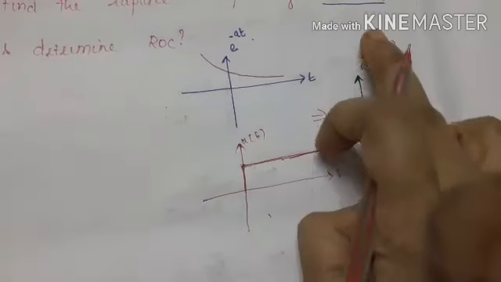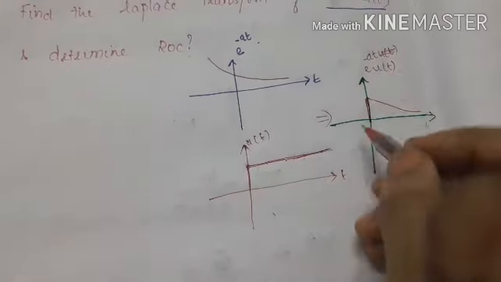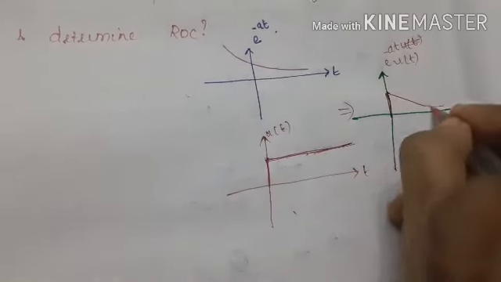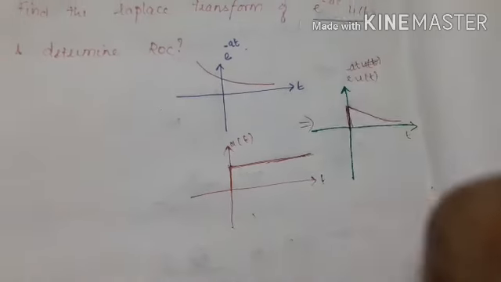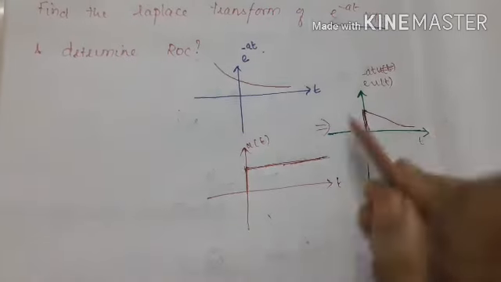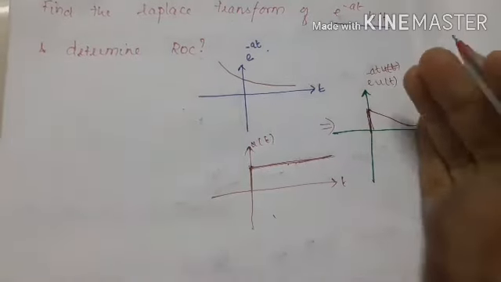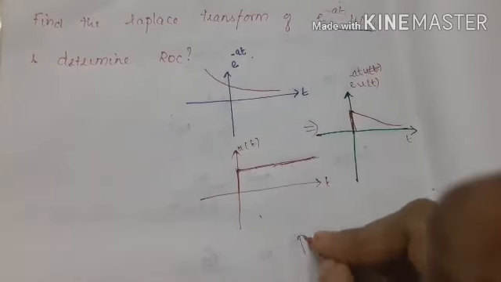This is our e power minus at u of t, right? This is our output signal, right? We have multiplied these two things. See, it is a right-sided signal. Only on the right side we are having the signal form, right? So it is a right-sided signal.